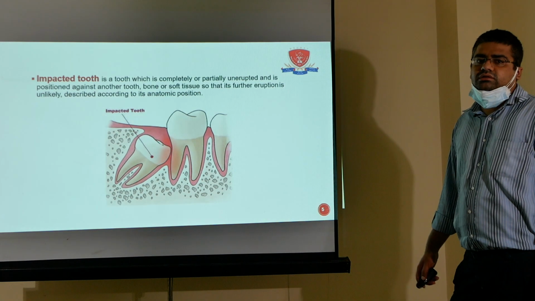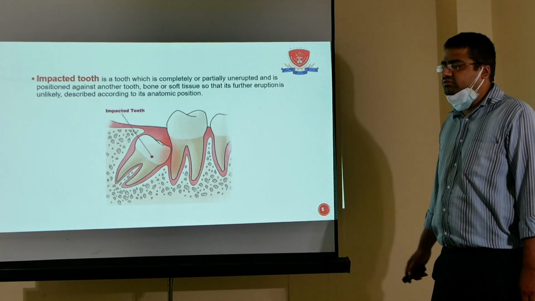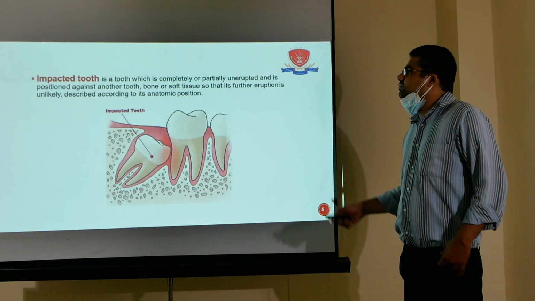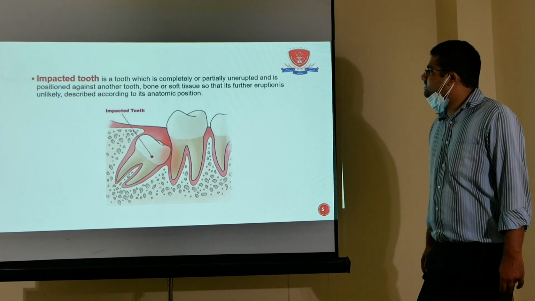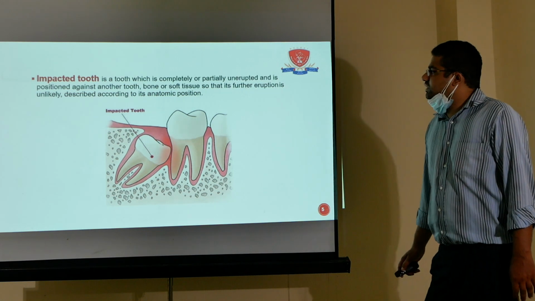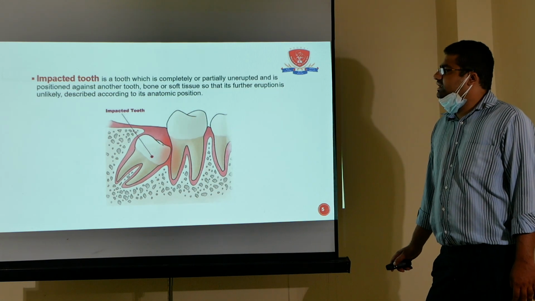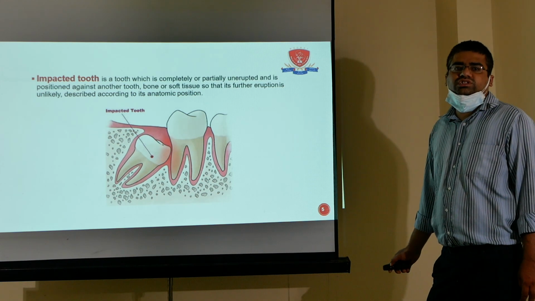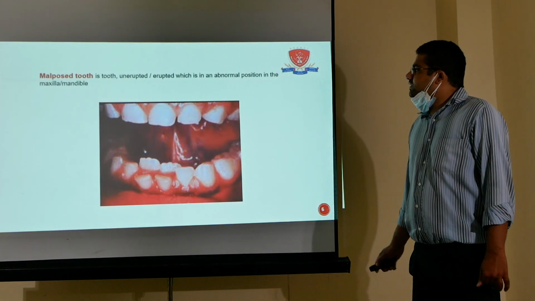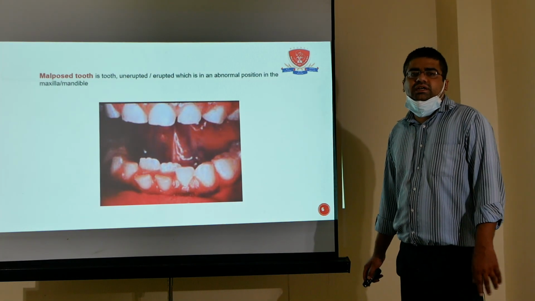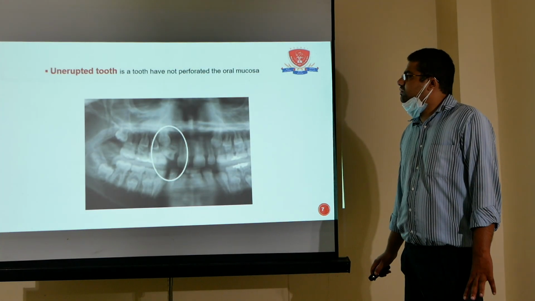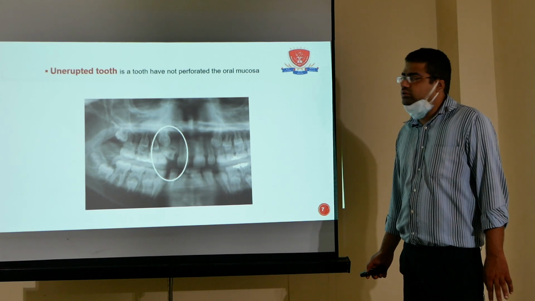There are a few important terms which we should know before we understand the impacted tooth. An impacted tooth is a tooth which is completely or partially unerupted and is positioned against another tooth, bone, or soft tissue, so that its further eruption is unlikely, described according to the anatomical position. Malposed tooth: a tooth, unerupted or erupted, which is in an abnormal position in the maxilla or mandible. Unerupted tooth: a tooth which doesn't come into the oral cavity and perforate the oral mucosa.